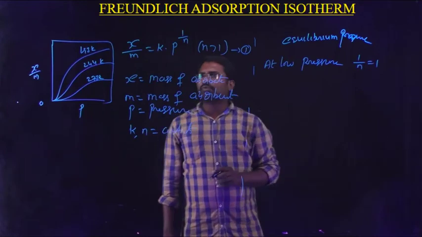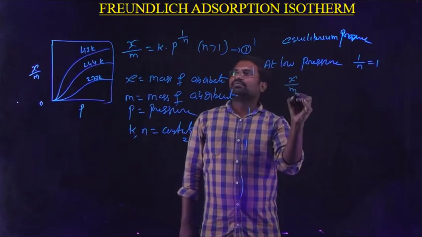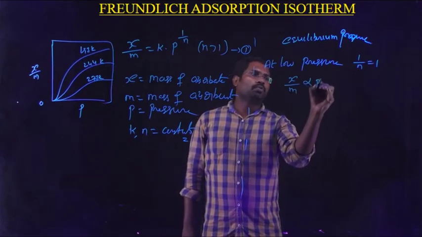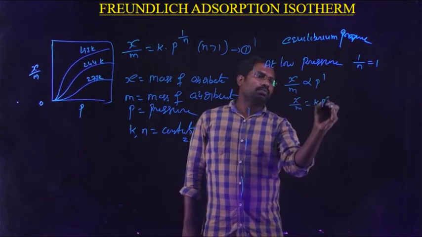At lower pressure, if the 1 by n value is equal to 1, therefore x by m is directly proportional to p power 1, that is x by m is equal to k into p power 1.